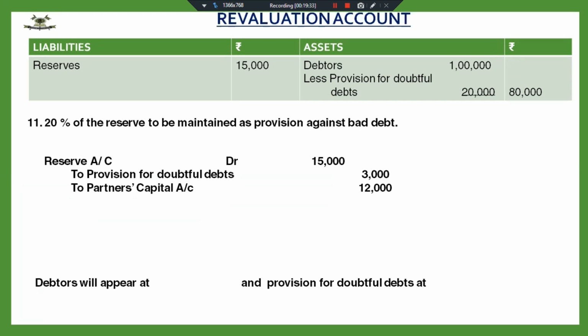Getting many correct answers, children, I'll acknowledge your answers later on. My debtors will appear at 1 lakh and provision will appear at 23,000. I have increased the provision, but this increase has not been made from revaluation account. This increase has been made from reserves that were lying with the firm.